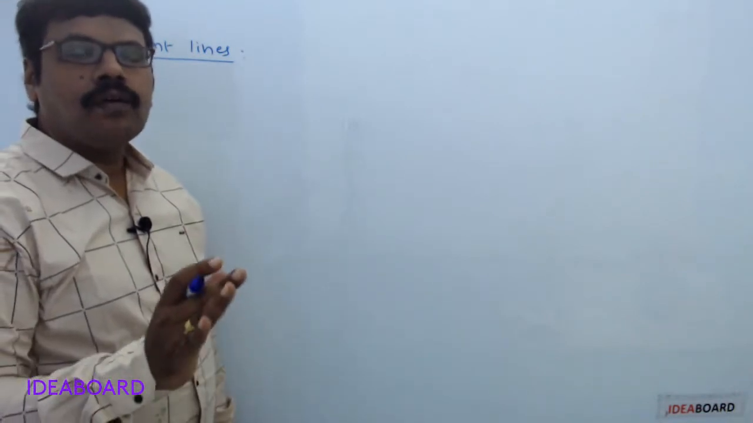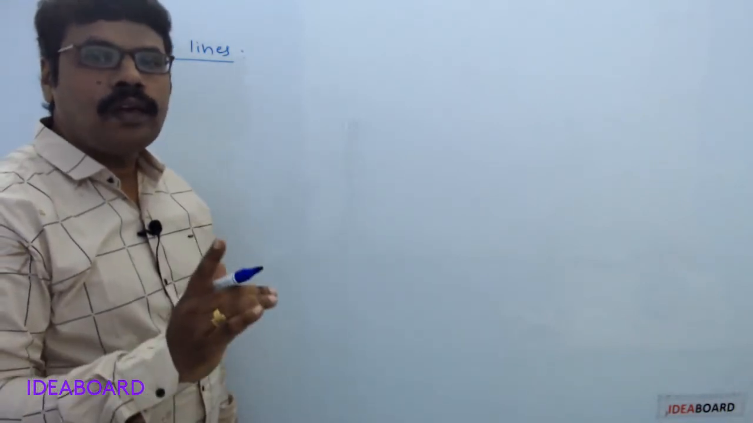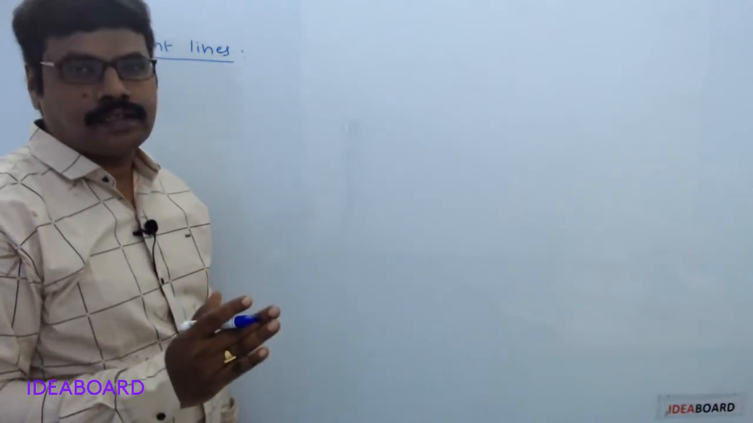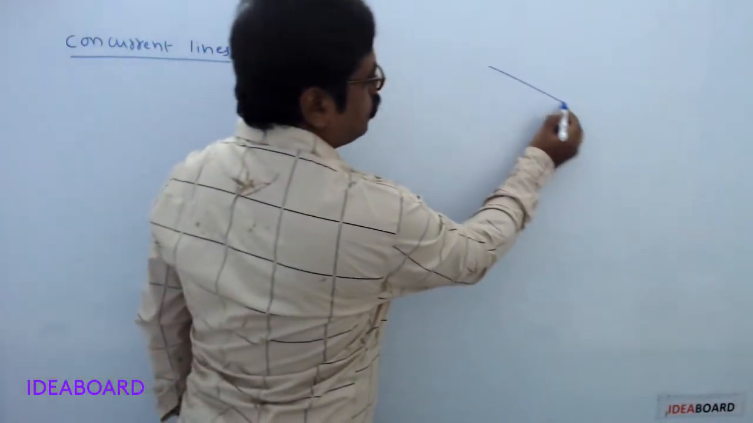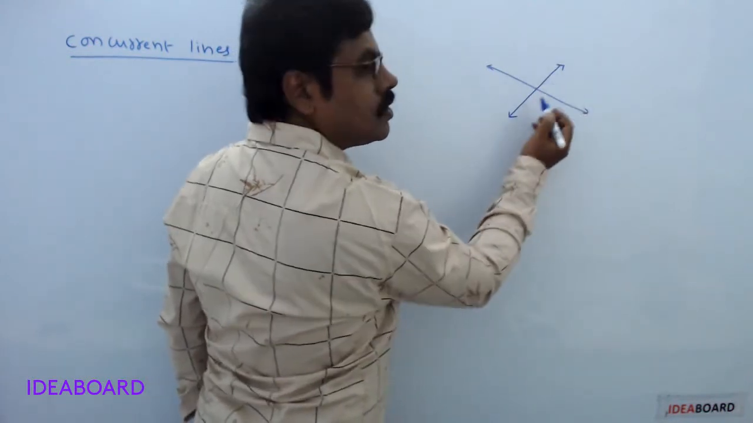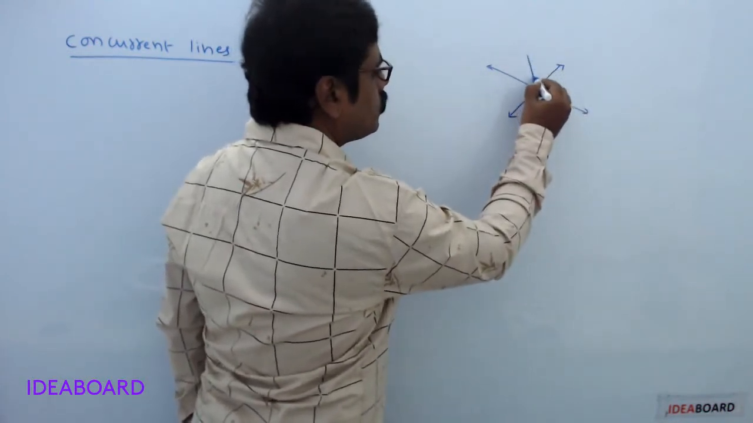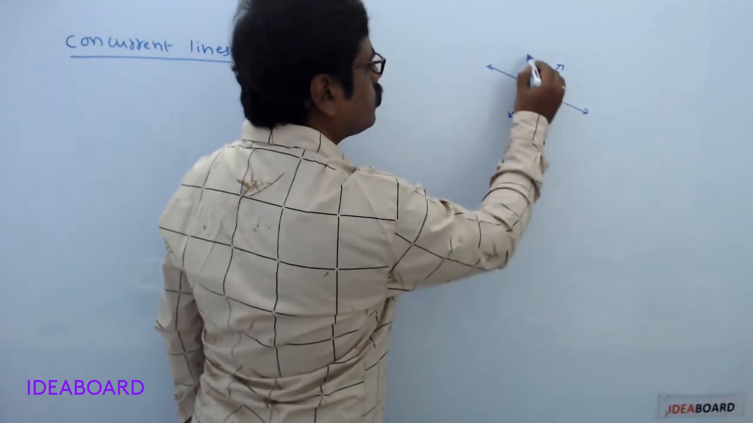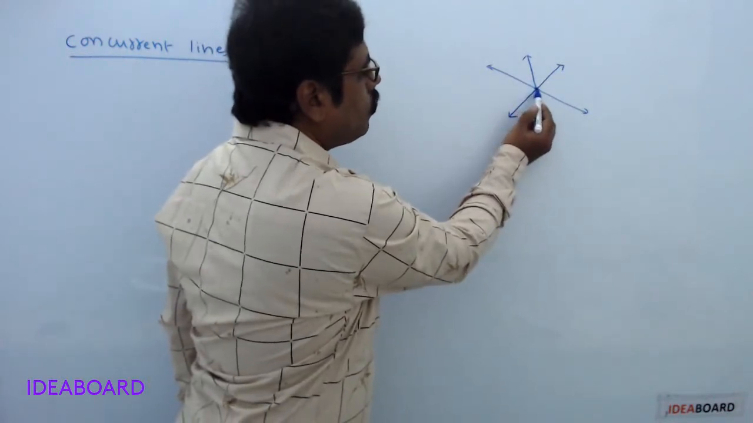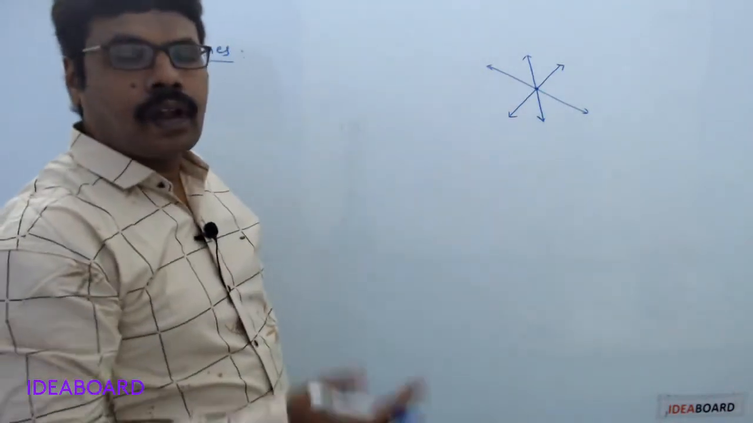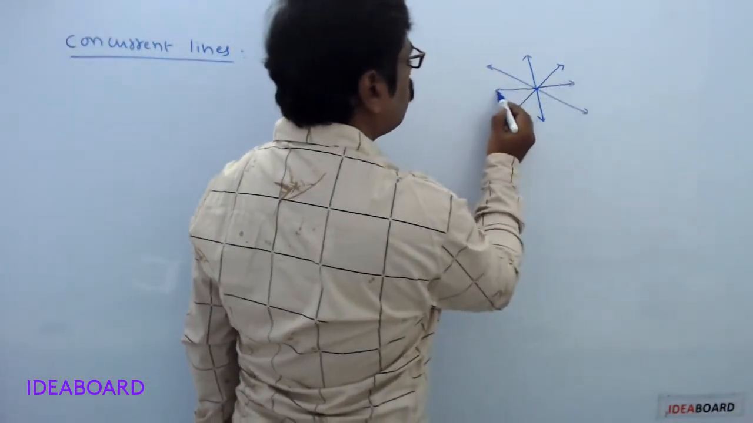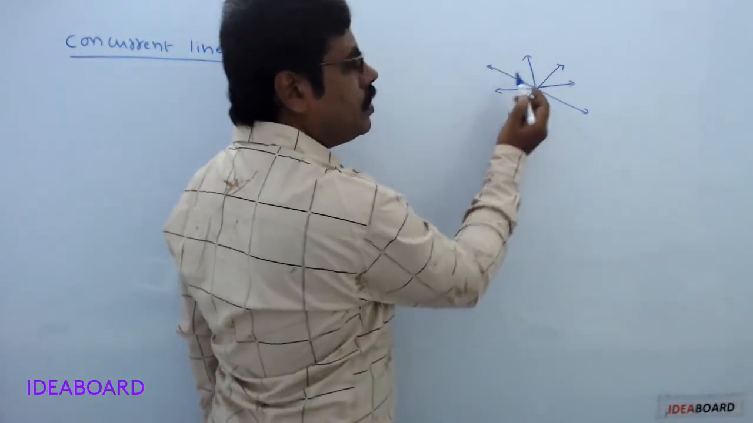If three or more than three lines have only one point in common, then the lines are said to be concurrent lines. Suppose this is a straight line. This is another straight line. Now draw one more line. Now here these three lines have only one point in common. Now draw one more line. These four lines have only one point in common.